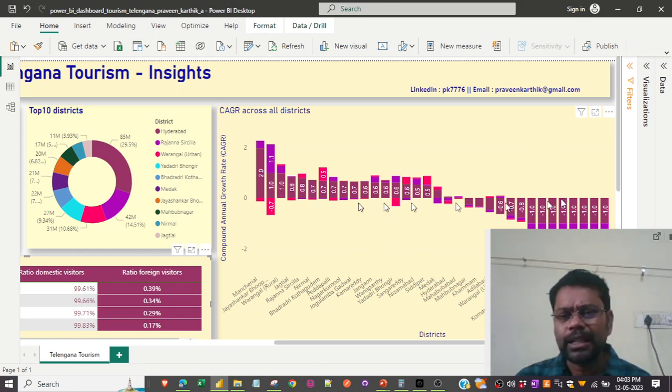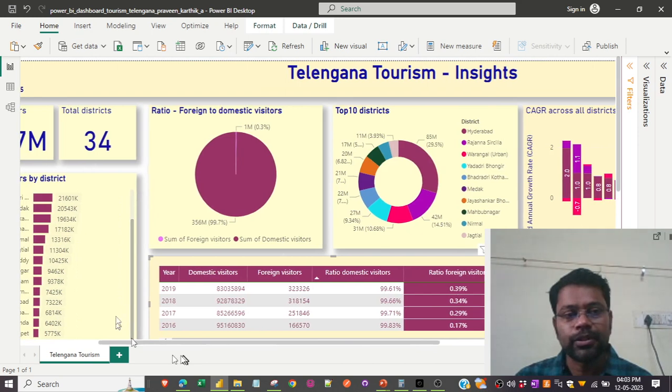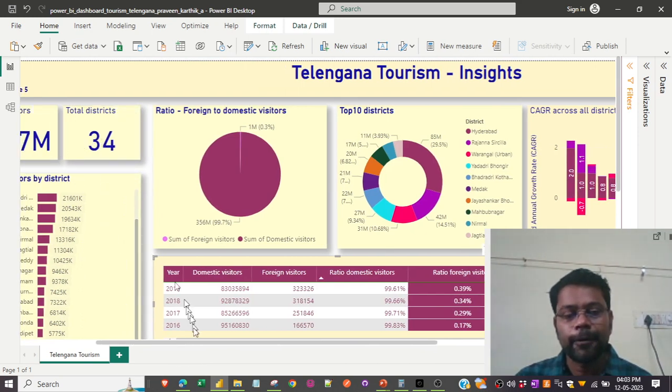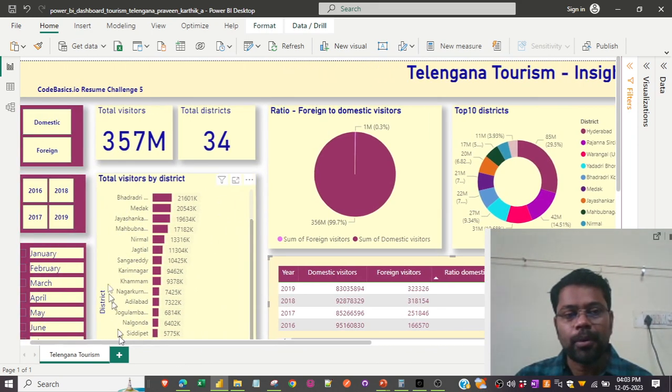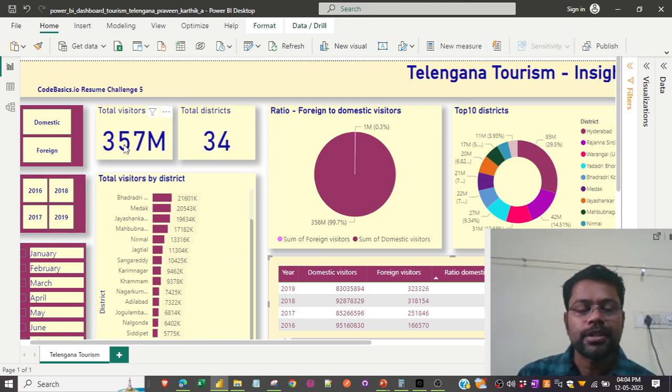So this is for the entire districts. We have almost 34 districts, and we have the population of 357 million visitors visiting, and this is across all the entire 34 districts and the 357 million visitors.